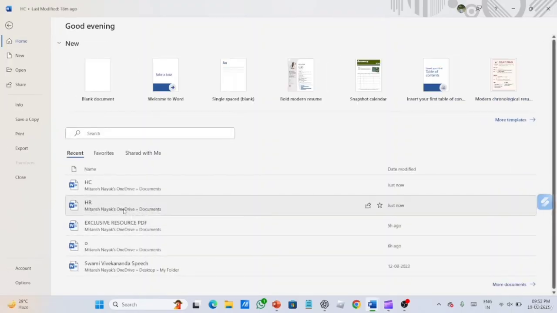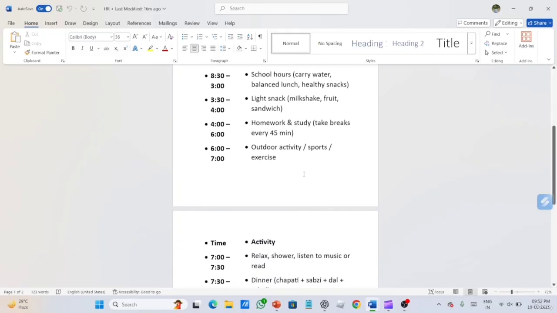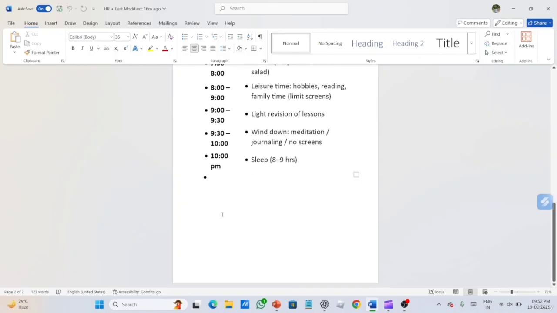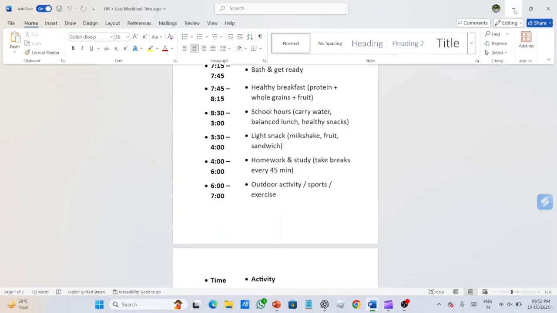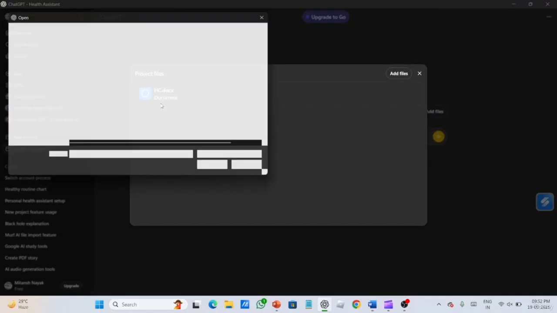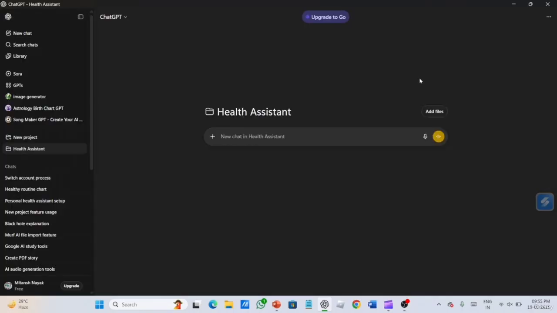Then I have also created this health routine. What does health routine mean? It is my routine, what I will have for dinner, what for lunch, what things I will eat. So this is my whole health routine, and like this we can also put several more PDFs which show our health routine. These are both example documents which I have made. Like this you can add more also. Now you can ask it as a health assistant, as a health doctor. You can use it like a family doctor.